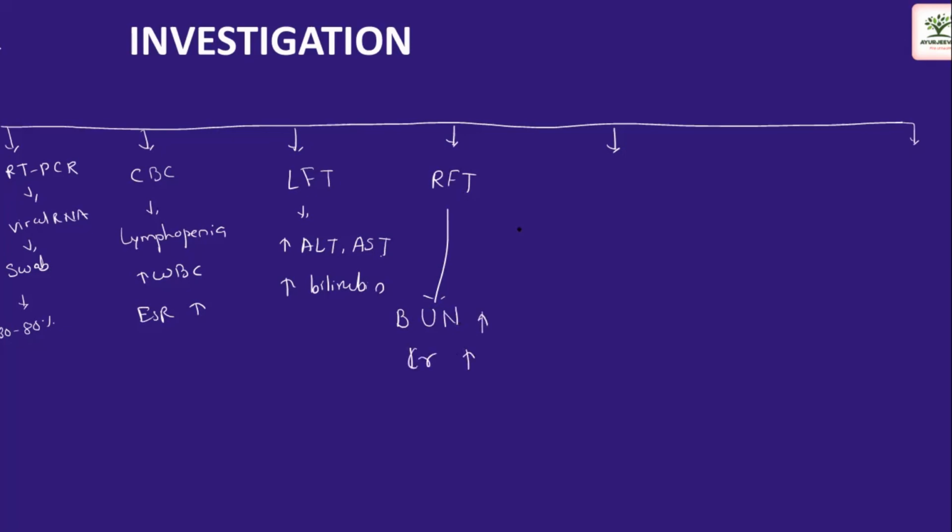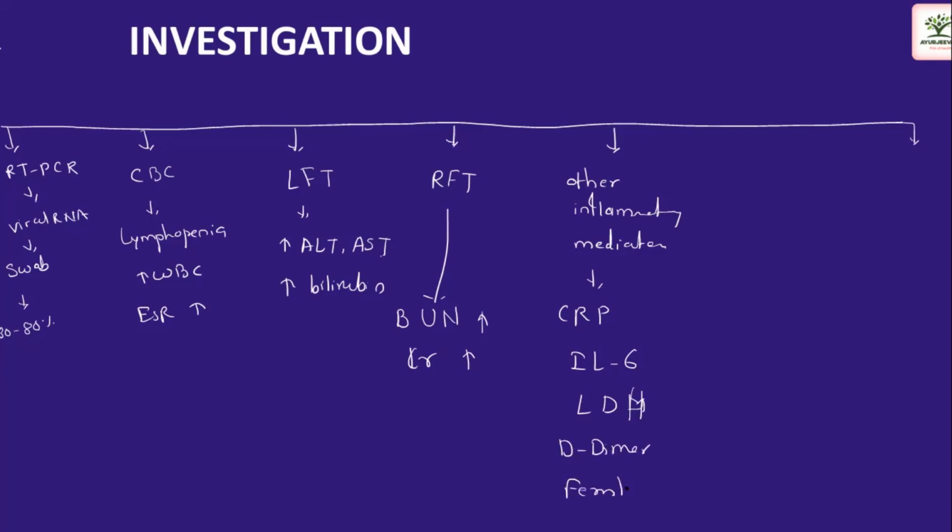Both the values will be raised. Next, we find some other inflammatory mediators. So what are those? First is the CRP, interleukin 6, LDH, that is lactate dehydrogenase, D-dimer, and ferritin. So all these values will be raised in COVID.